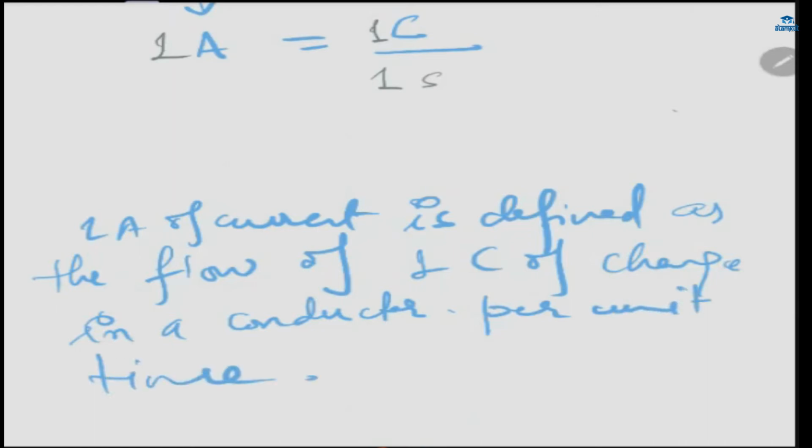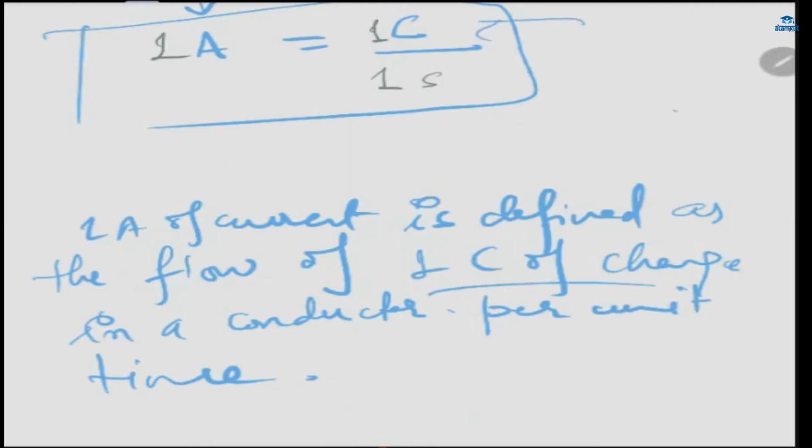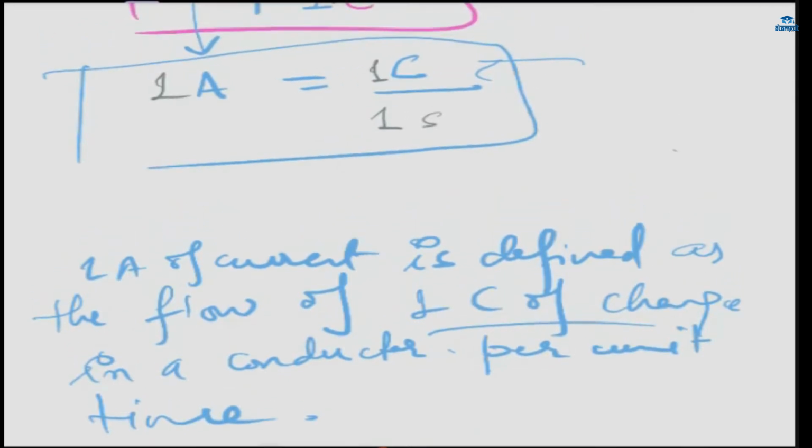This is what our 1 ampere current is, because this comes in the exam for 1 mark. Define 1 ampere of current. 1 ampere of current is defined as the flow of 1 coulomb of charge in a conductor per unit time. It means that if 1 coulomb of charge is flowing in a conductor in 1 second, then 1 ampere of current is said to be there in that circuit. Fine.